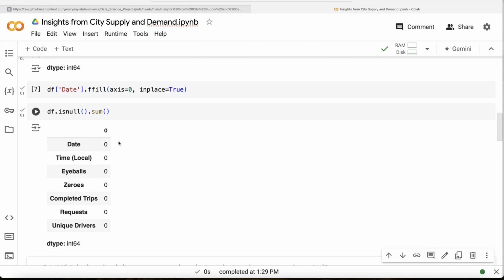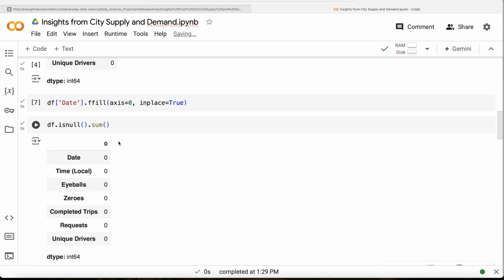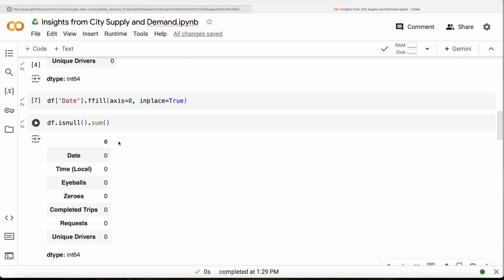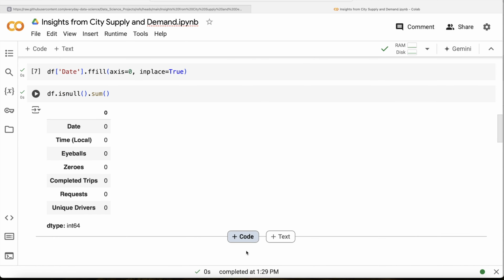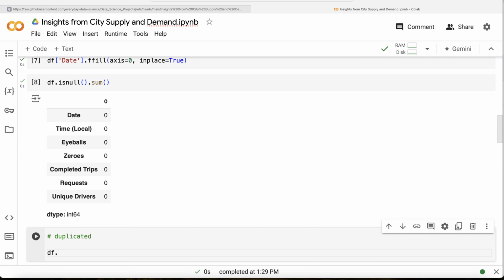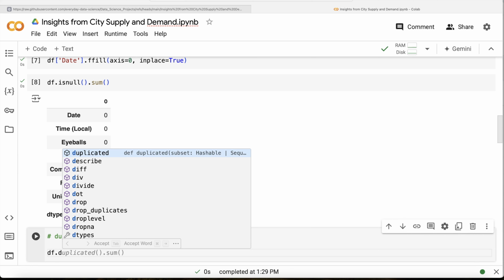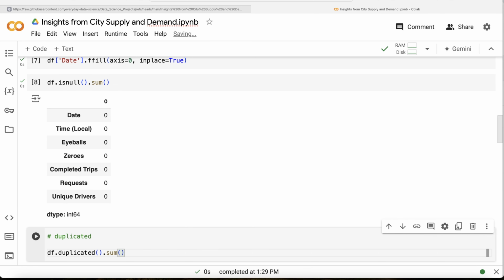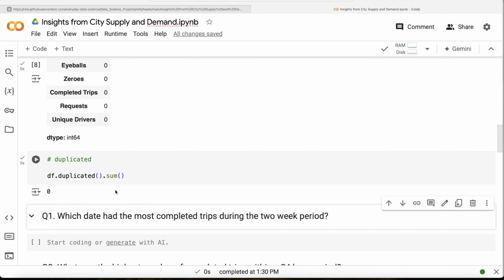So now we have dealt with the missing values part. Then let's look at whether there are any duplicated rows. We are going to do df.duplicated().sum() and run this. It says 0. So there are no duplicate rows.